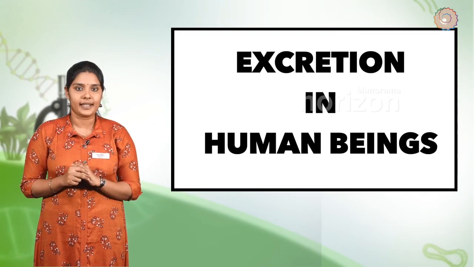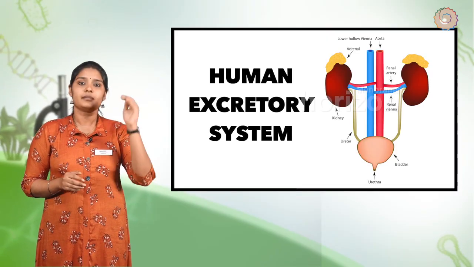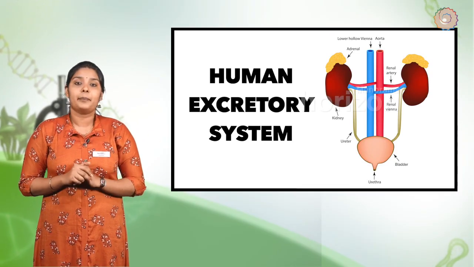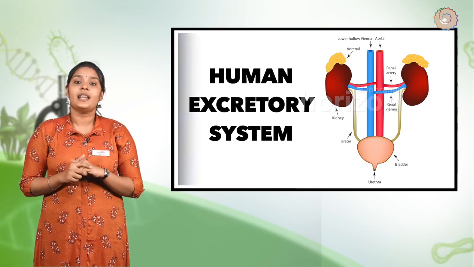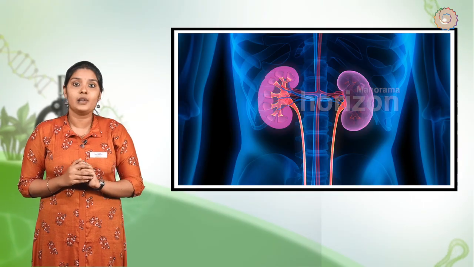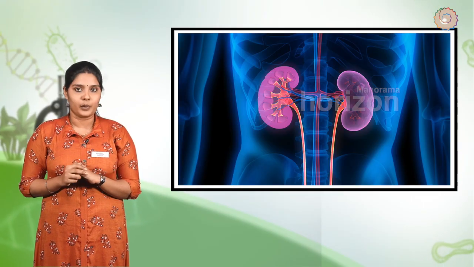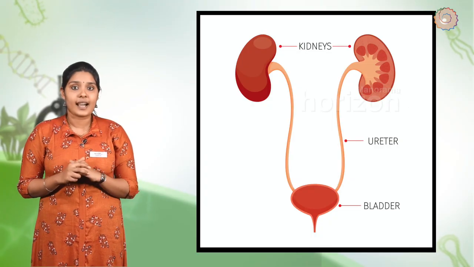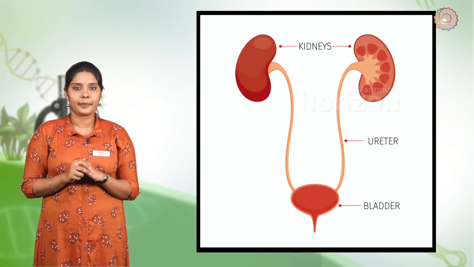Excretion in human beings. The excretory system in humans consists of a pair of kidneys, a pair of ureters, the urinary bladder, and the urethra. Kidney. Kidneys, the main excretory organ, are located in the abdomen, one on either side of the backbone. The left kidney is larger and placed a little higher than the right kidney.